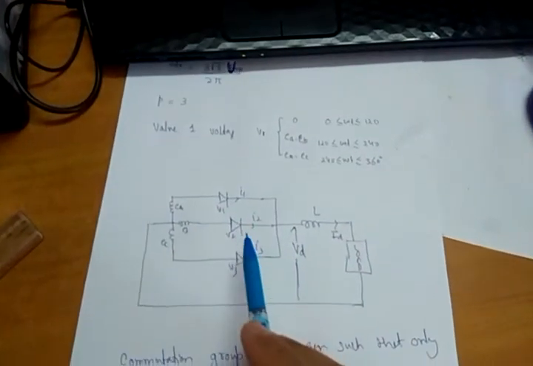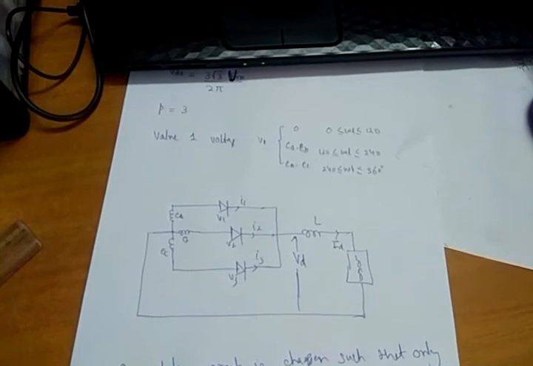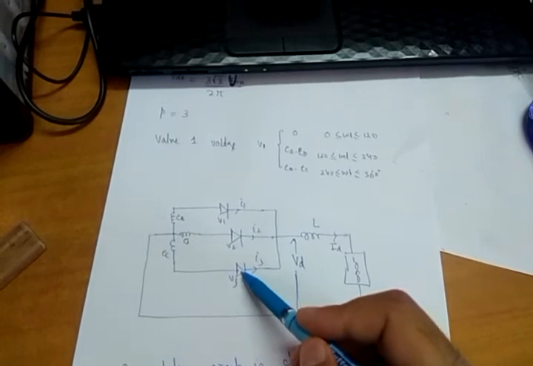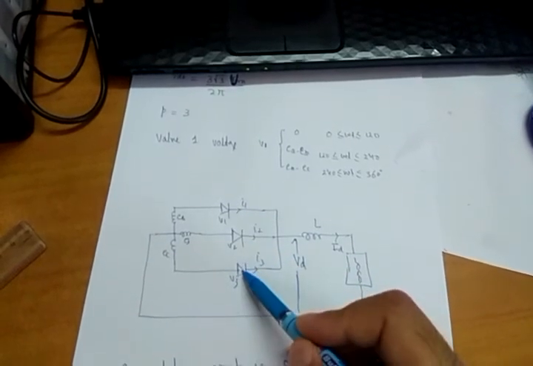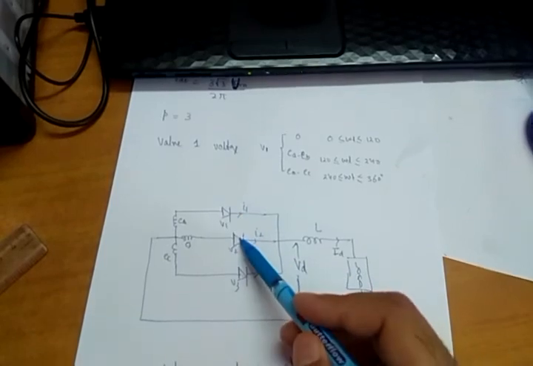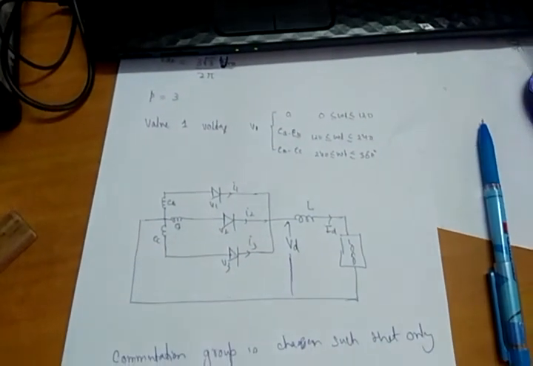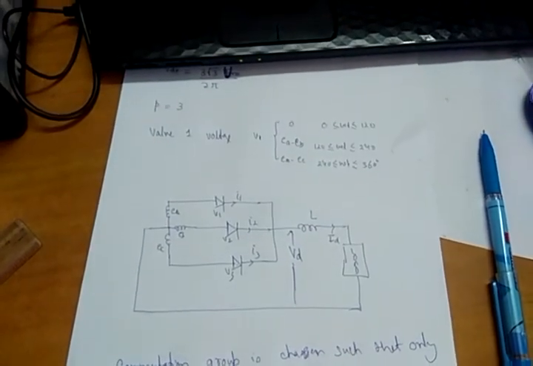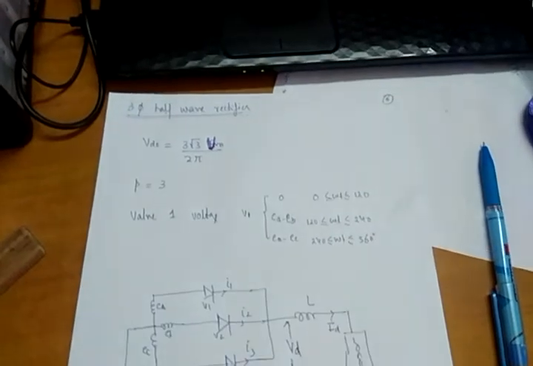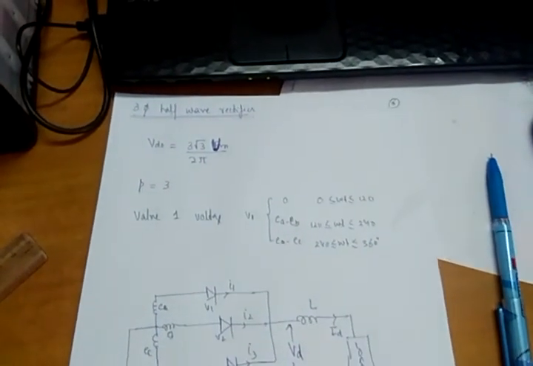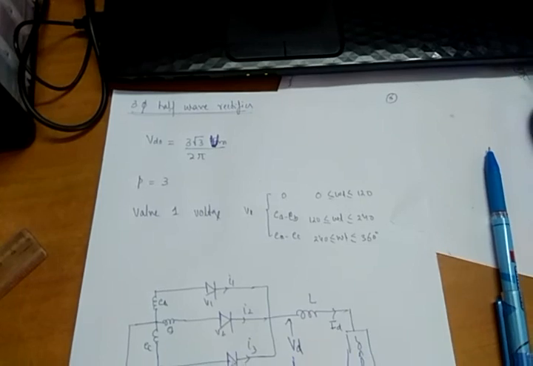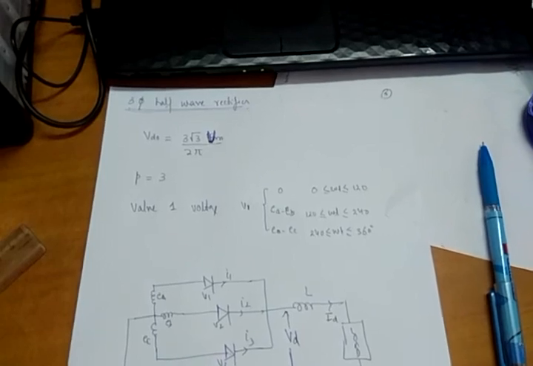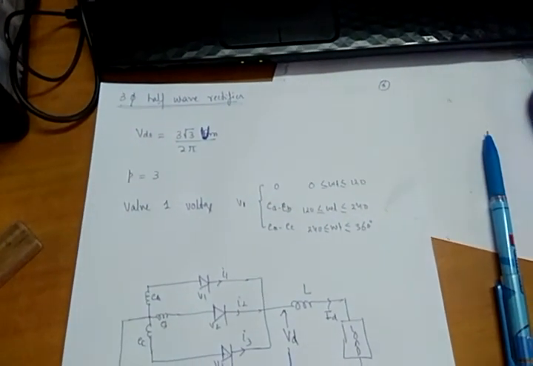In this case, the commutation group is chosen in such a way that only one valve is conducting at a time. This is conducting, and these two are off. Then this will conduct, and these two will remain off. Then this will conduct, and these two will remain off. I will try to explain how 3 pulses are obtained through the 3-phase waveform. So P is equal to 3.